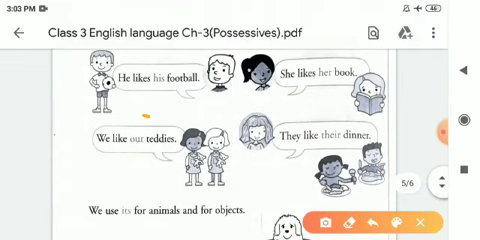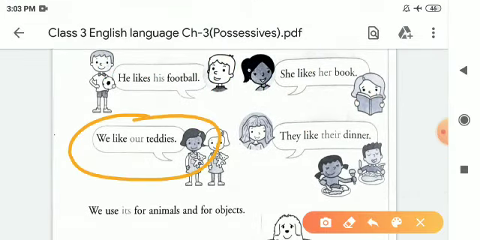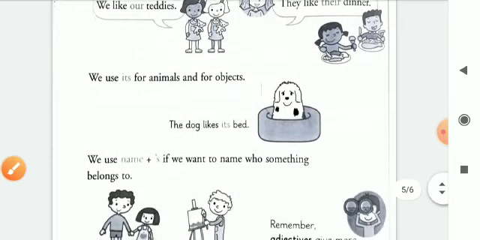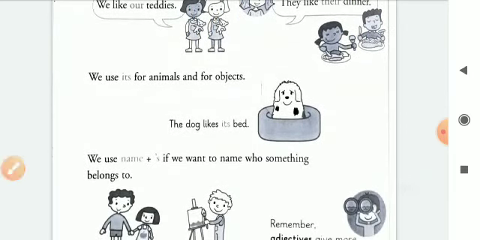After that, we like our teddies. So teddies are nouns and our is the possessive adjective of we. After that, dinner is also a noun here. So their is a possessive adjective of they. So in this way, children, we will do this exercise and we will understand.